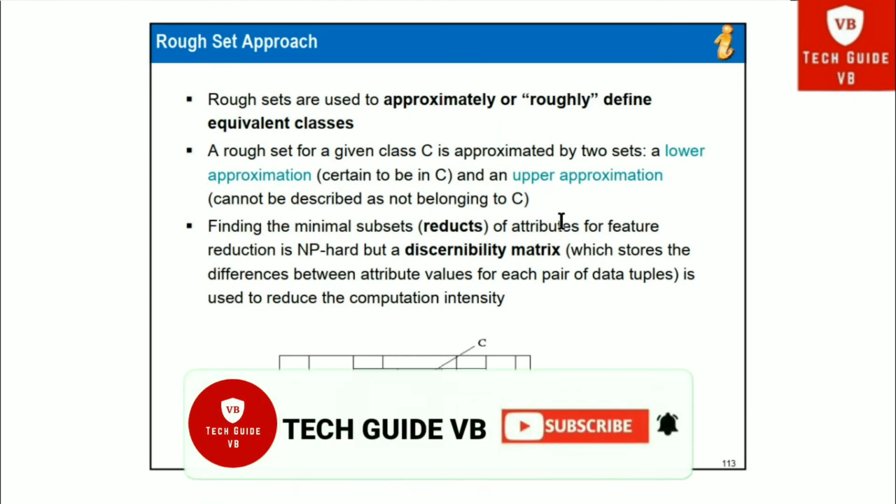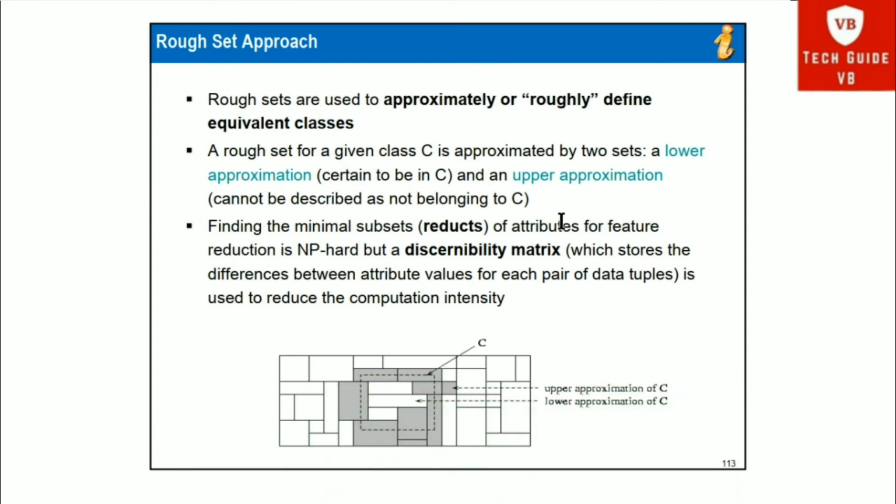Then the next other classification method is the rough set approach. So rough sets are used to approximately or roughly define equivalent classes.